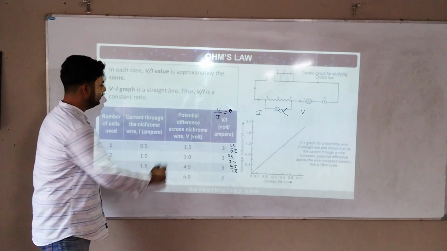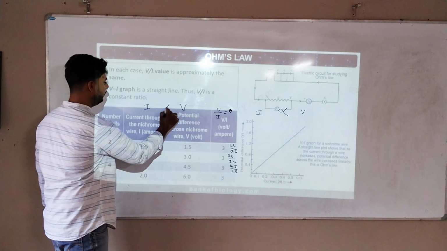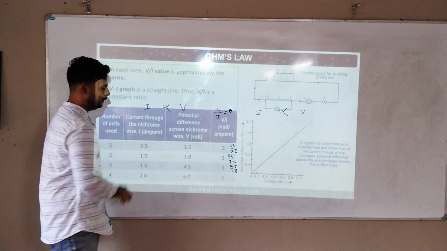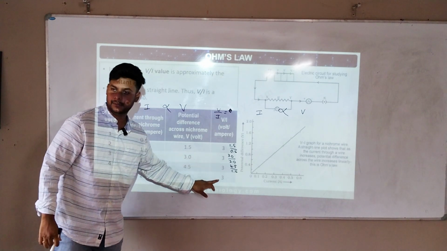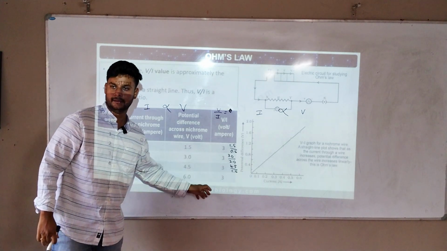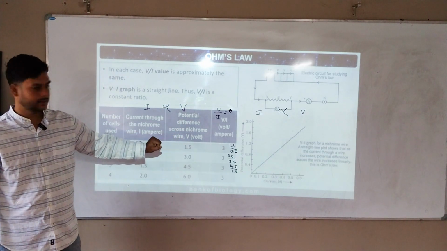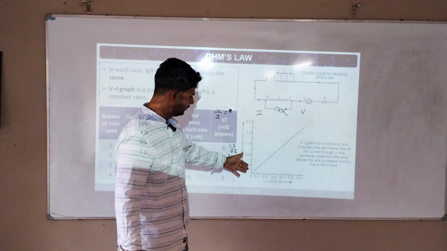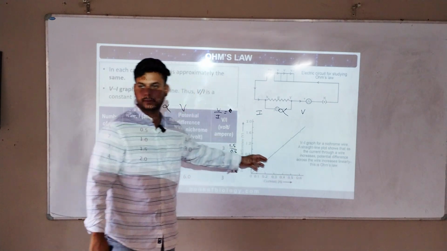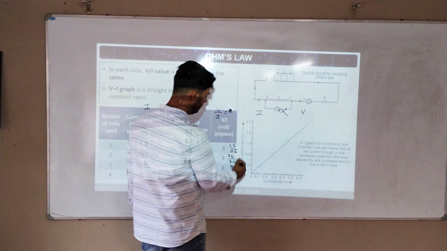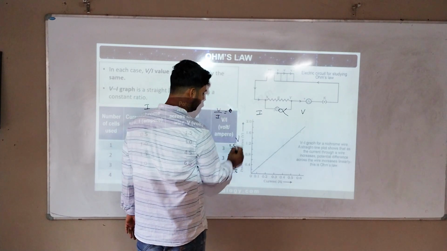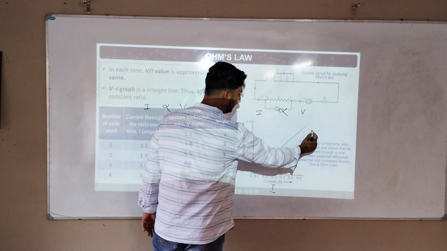He did V by I, since they are proportional, and he got the answer 3, 3, 3, 3. When I'm getting a constant 3, that means there is definitely a relation. Then he plotted a graph. This is a VI graph. This is potential difference V, and this is current I.